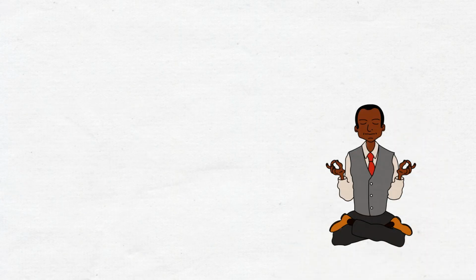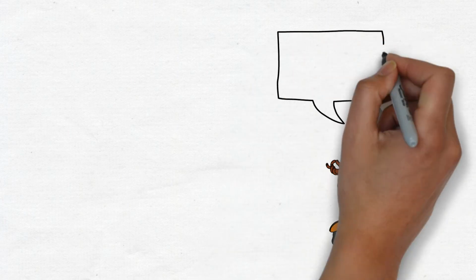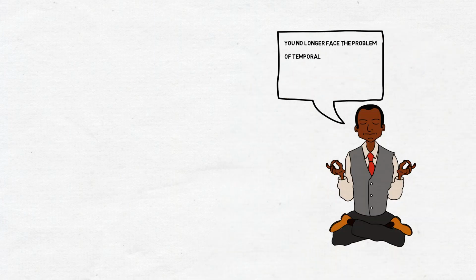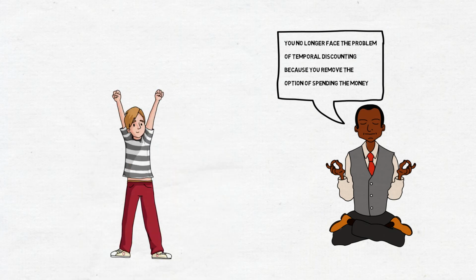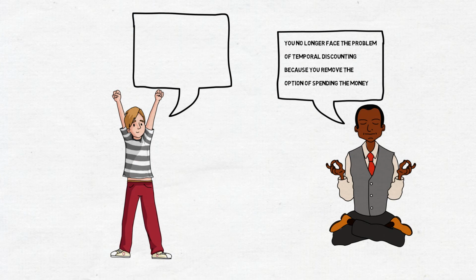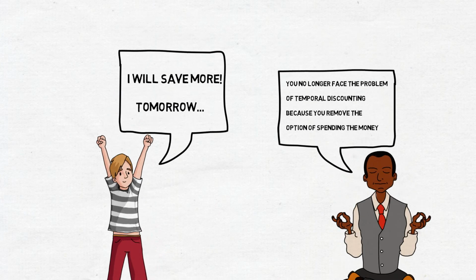And that is why Mr. Econs tells Jack you no longer face the problem of temporal discounting because you remove the option of spending money. Armed with this newfound understanding of how to save more money, Jack is determined to save more starting from tomorrow.